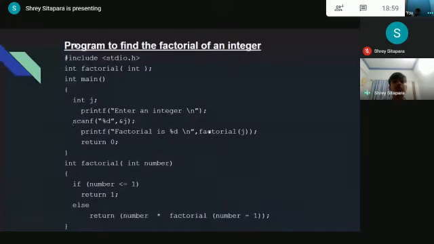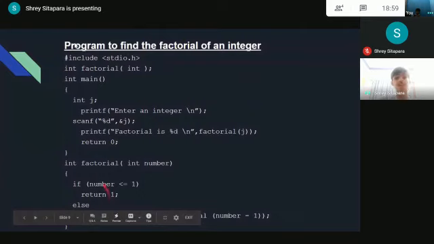Then the function factorial is called with a certain passed value, that's a call by value function, and here it's the function prototype, int factorial. Function definition is the main body of the user-defined function, as you can see here, int factorial int number, and it's the logic of the program.